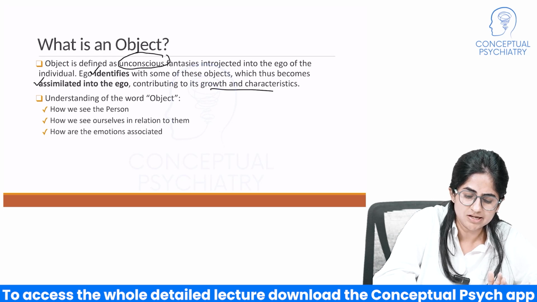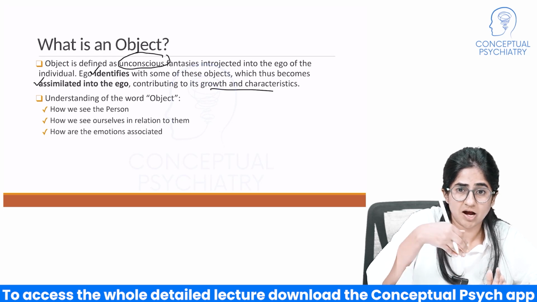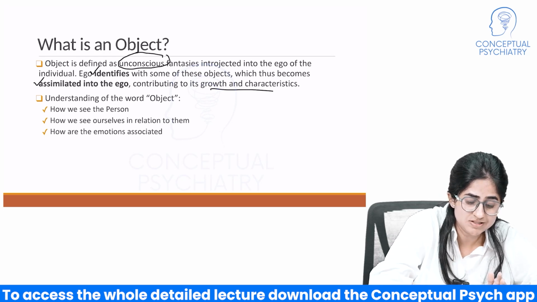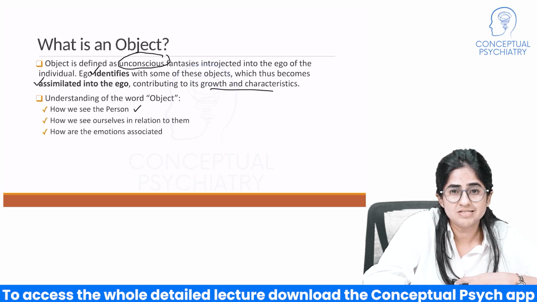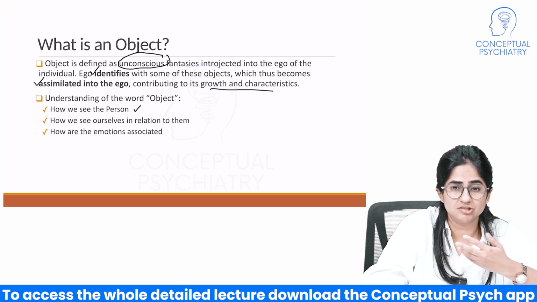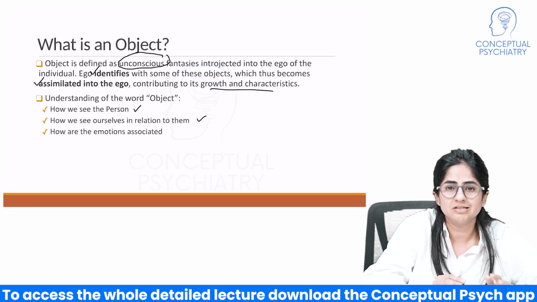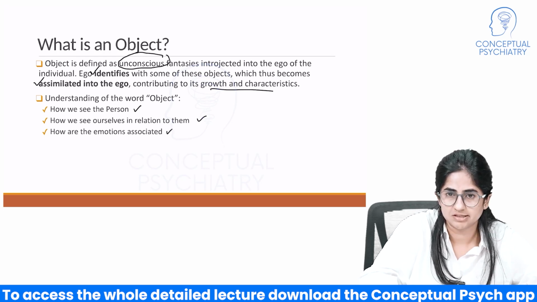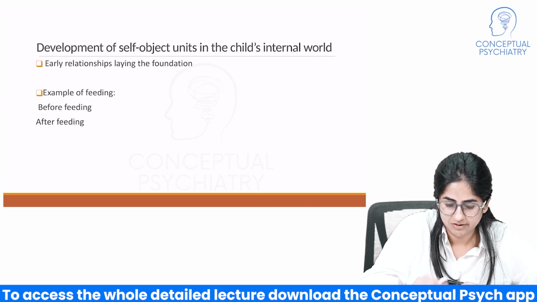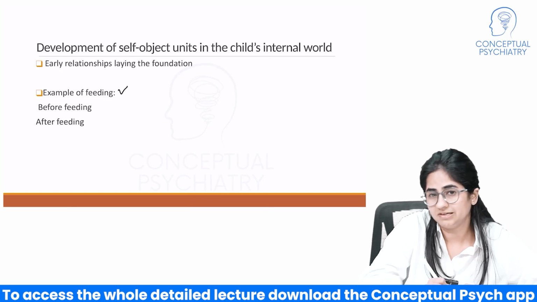We will be looking at how we see that person, how we see ourselves in relation to that person or in relation to that object, and what are the emotions that are associated. This will become very clear when we talk about this particular example of feeding again.